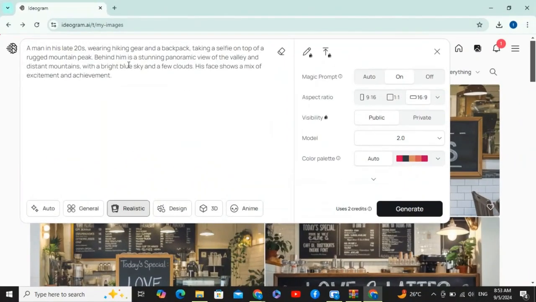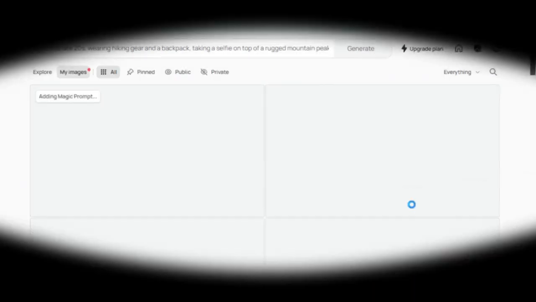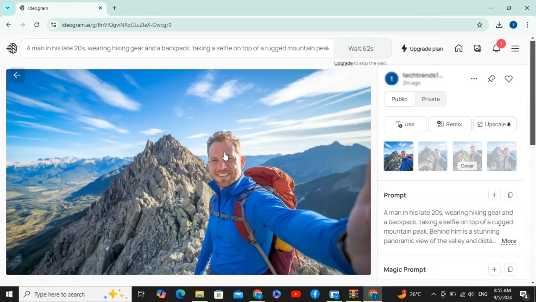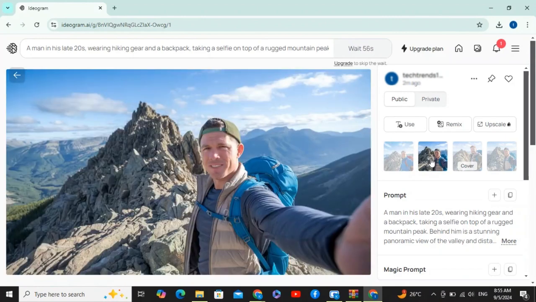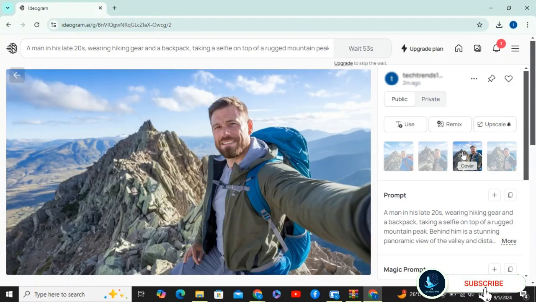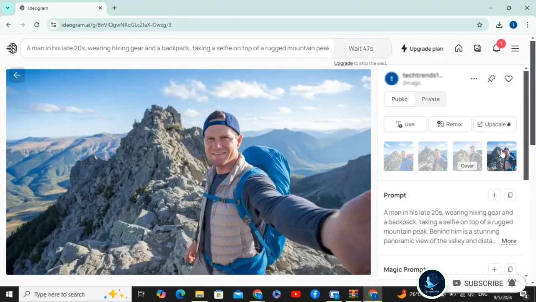Alright, so next try this prompt, and I am going with the realistic filter. So hit generate. And here are the results. And these are very solid results from Ideogram. Just look at the skin texture of this man. This is very realistic, and how natural these images look.